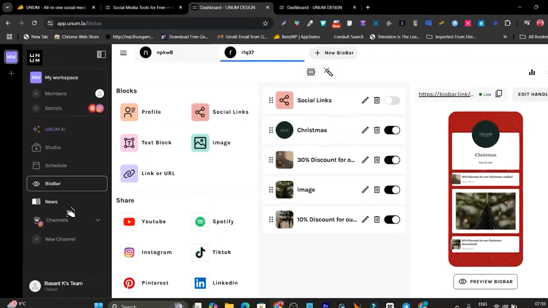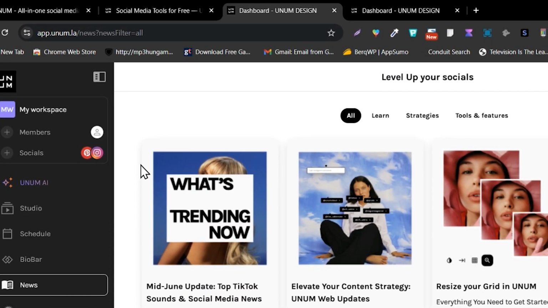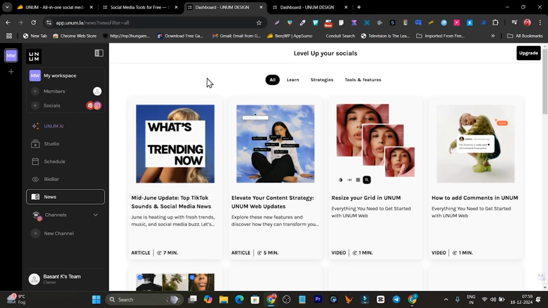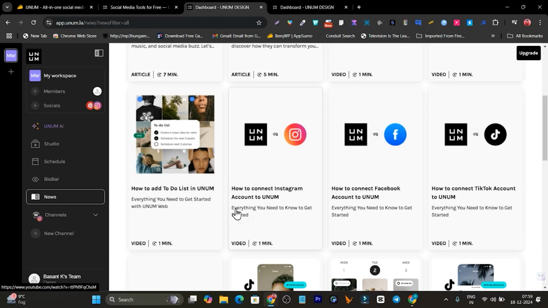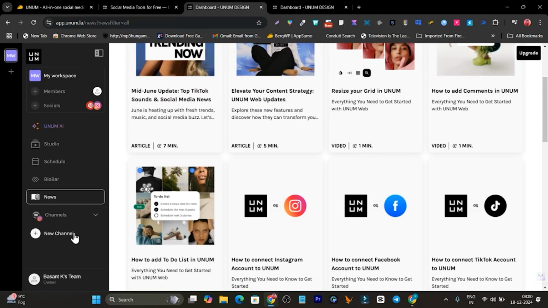Okay, the next one that I liked here is the news. Here you are going to get so many posts and steps to learn more about this Unum platform, their features, and how you can use those. Basically, this is their knowledge base and help center, which you can use to learn about this platform and how you can use its features. Okay, so this is the Unum, and I have showed you.